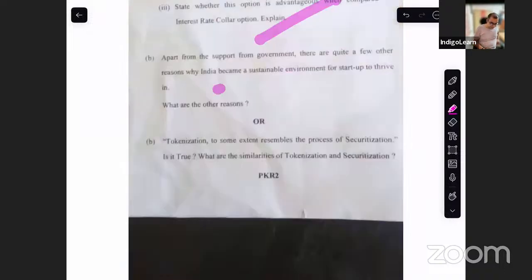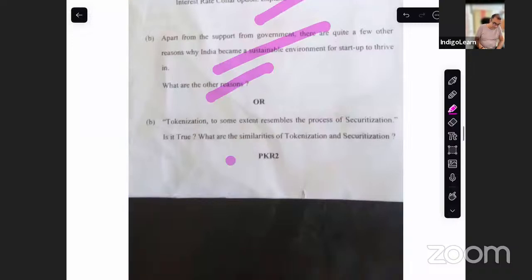Then apart from support from government, there are quite a few reasons why India is a sustainable environment for startups. What are the other reasons? Technology, geographic dividend, focus. There were a bunch of things. And I specifically said in my revision class also that this is an important question that can come because it is a change in the syllabus. Okay. This is one. Then tokenization.